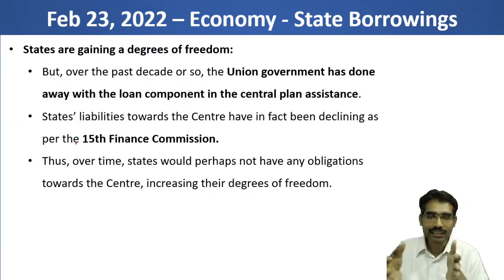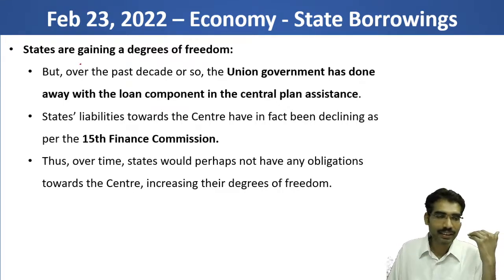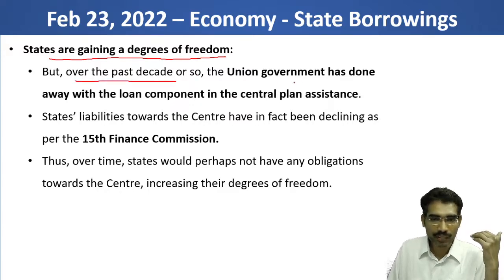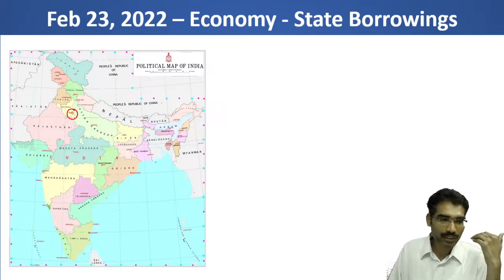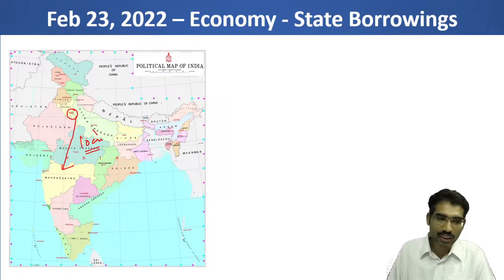However, in recent trends, there is some good trend going on. Here it is saying that states are gaining a degree of freedom in this respect. Over the past decade or so, the Union government has done away with the loan component in the central plan assistance. Earlier the loan component was there. Suppose a loan is given to a particular state; unless the loan is cleared, the state will not get permission for additional borrowings. Earlier the loan component was more compared with the grant component.